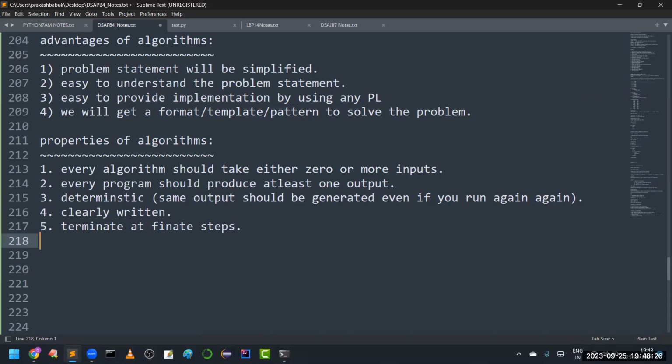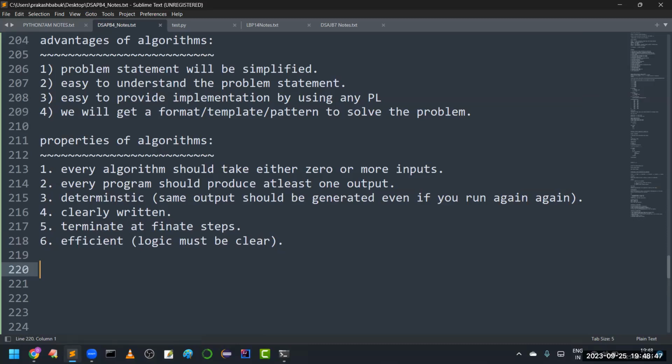Next, the last property. Sir, your program or your algorithm should be efficient. That means I'm talking with respect to logic. Logic must be clear. When you are writing some factorial logic, your logic should be clear. It should not cause any confusion.